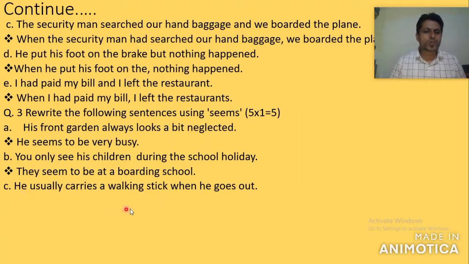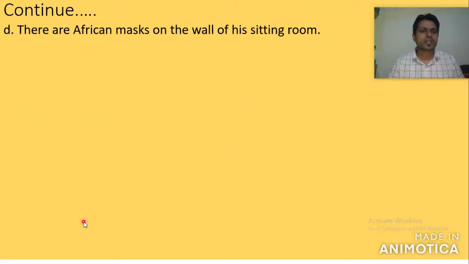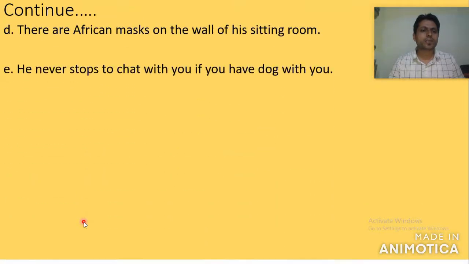Now question number C: he usually carries a walking stick when he goes out. From this remark, we can easily guess that somebody may be lame or may be blind. Like this we can make a guess. So the answer can be written like this: he seems to be lame, or even you can write he seems to be blind.